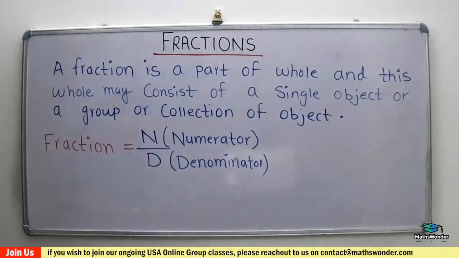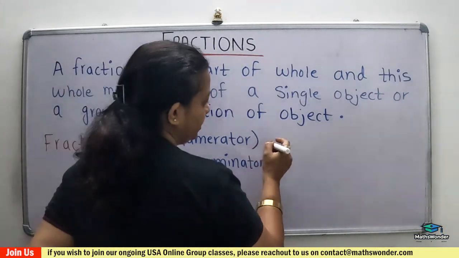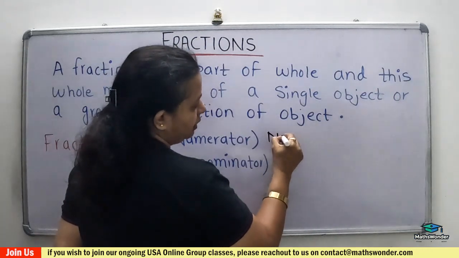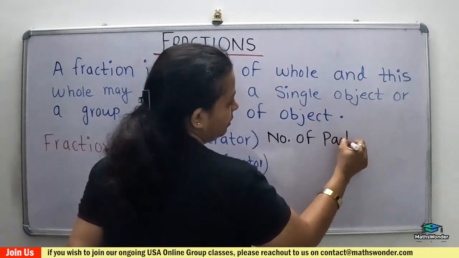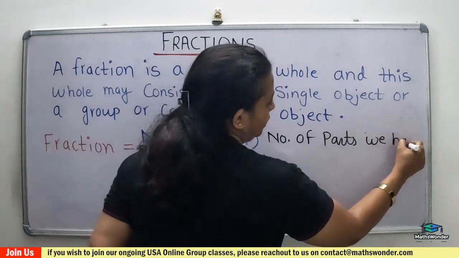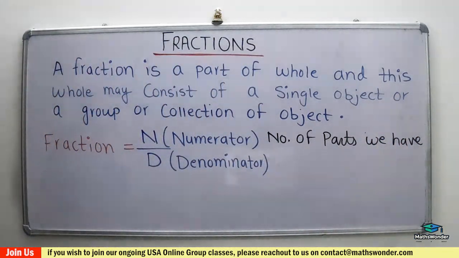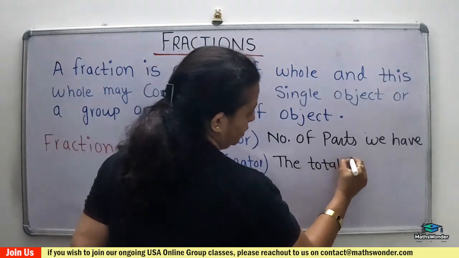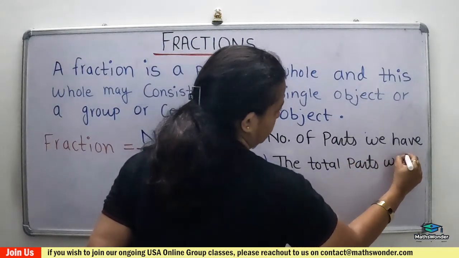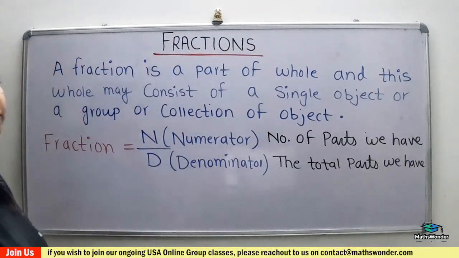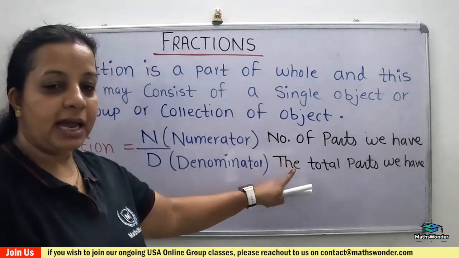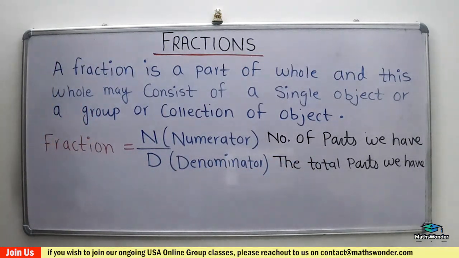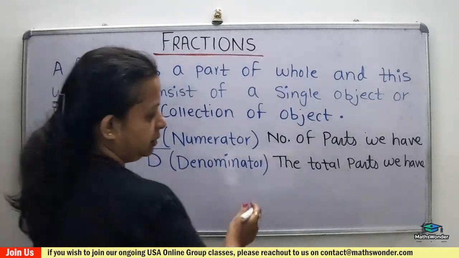The numerator tells the number of parts we have, and the denominator tells the total parts in a whole.